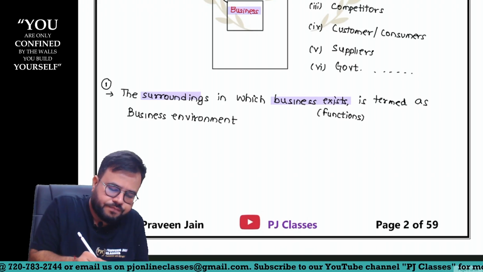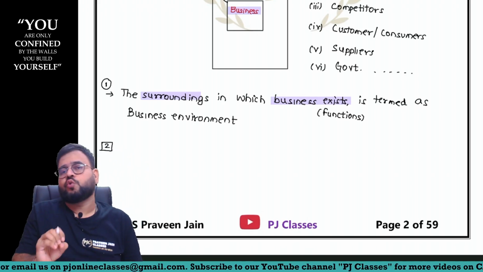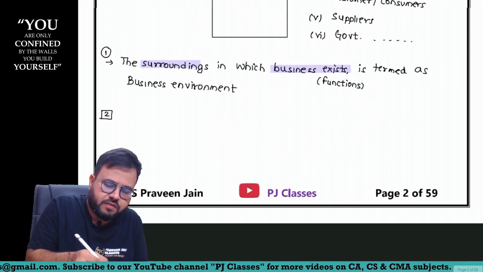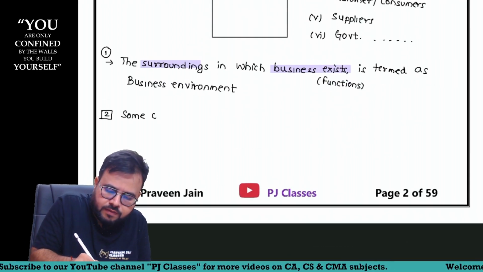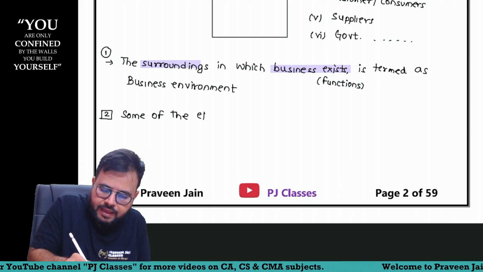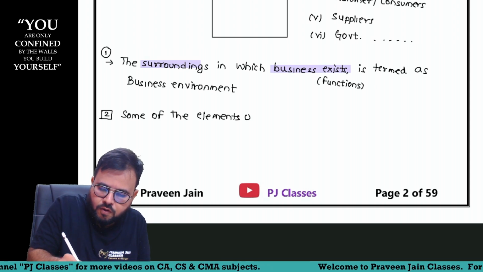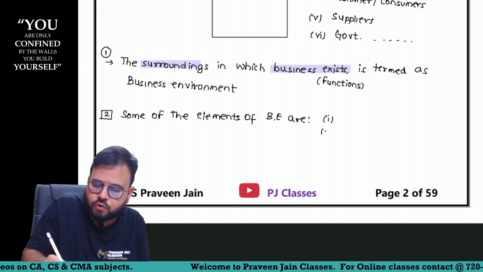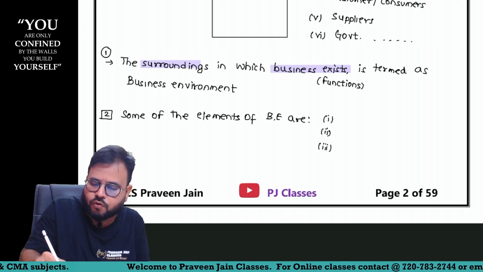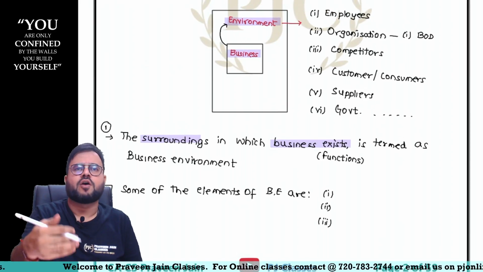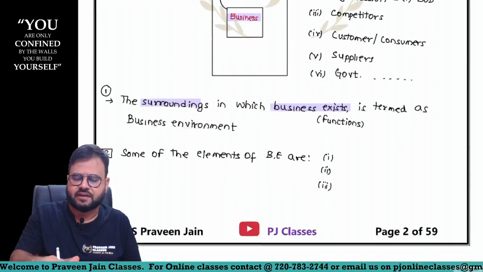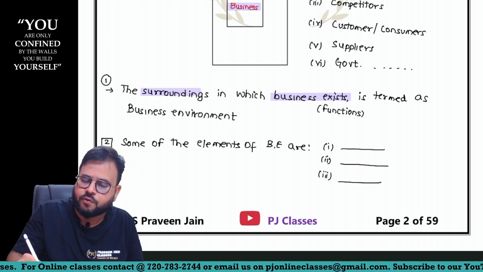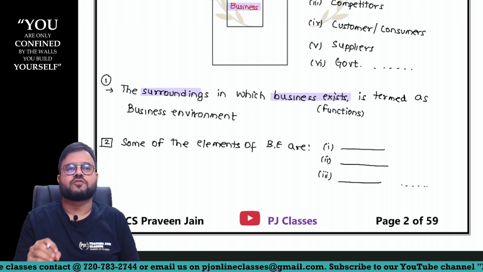Second point: some of the elements of business environment are employees, competitors, customers, suppliers, etc. You can write that down.